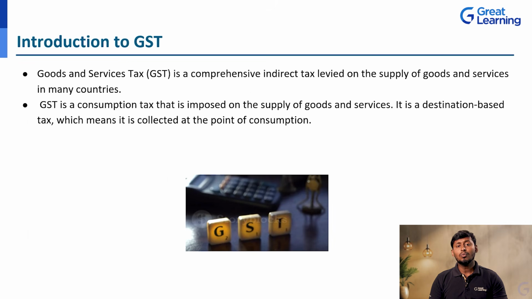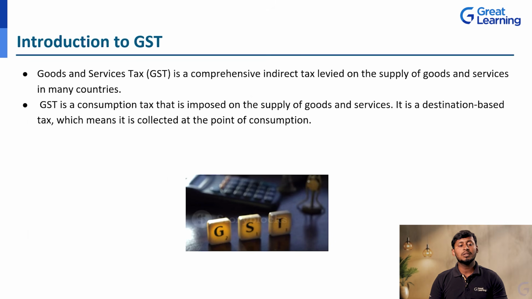Like that, whether intrastate or interstate, for example, we are going to send goods to Tamil Nadu or to Andhra Pradesh, for all those things we are going to take the GST from that particular state. Why? Because we are the exporter, or we send the goods to another place, country or state, correct? At that time, our state government and the central government are going to collect the GST from that particular state. So GST is the consumption tax that is imposed on the supply of goods and services.